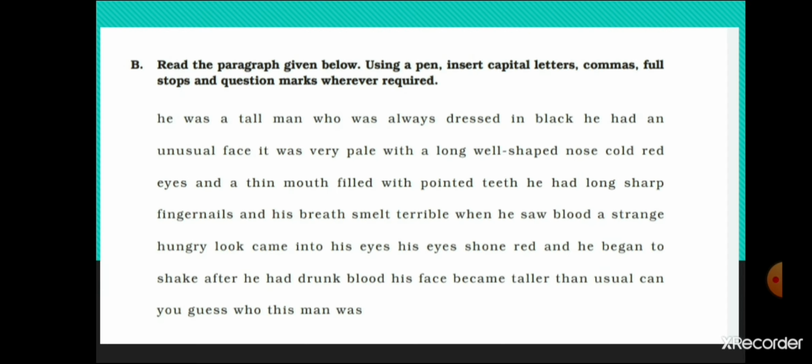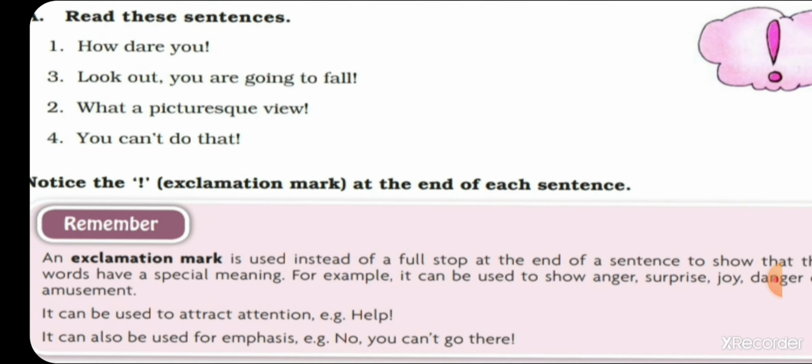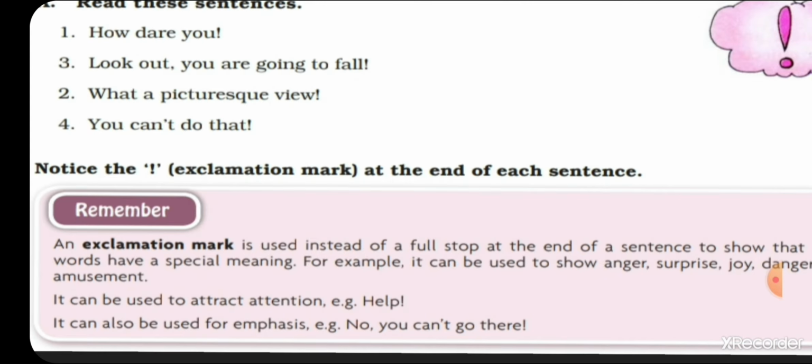Now students, let's move on to worksheet number 10. Read these sentences. First one, how dare you! Look out, you are going to fall! What a picturesque view! You can't do that! Now students, notice the sign of exclamation. Have you noticed the mark of exclamation at the end of each sentence? Remember that an exclamation mark is used instead of a full stop. Instead of a full stop, we use an exclamation mark at the end of a sentence.